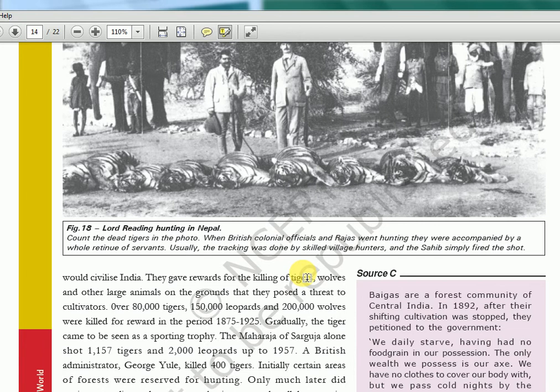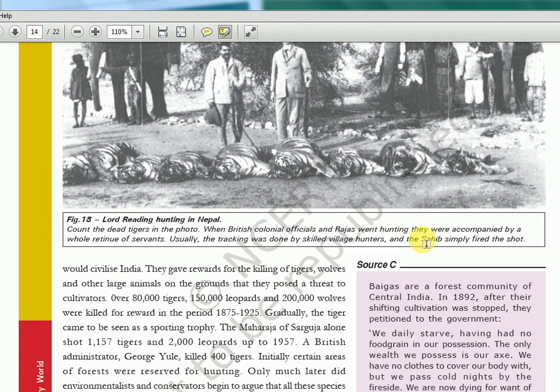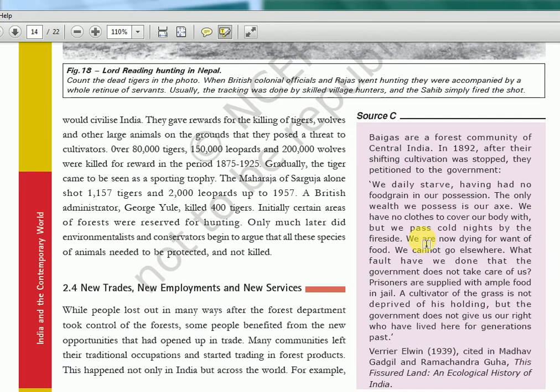So this is Lord Reading hunting in the Nepal region, and one Raja is also there, name not given, some Raja. The numbers are unbelievable: 80,000 tigers, 1,50,000 leopards, 2 lakh wolves, all were killed. One Maharaja of Sarguja is given; he alone shot nearly 1,200 tigers and 2,000 leopards by 1957, so it's like after independence also.